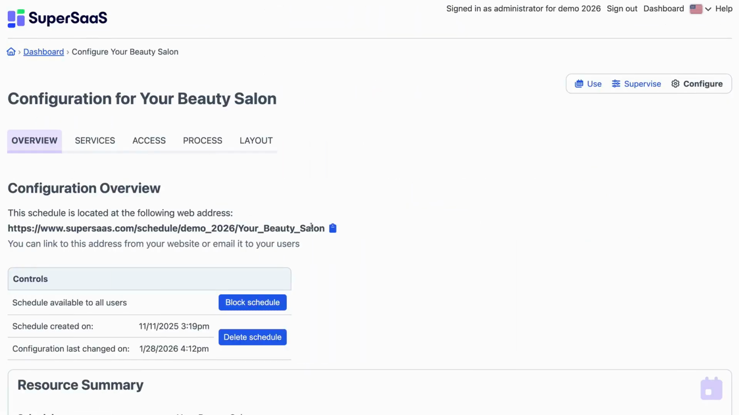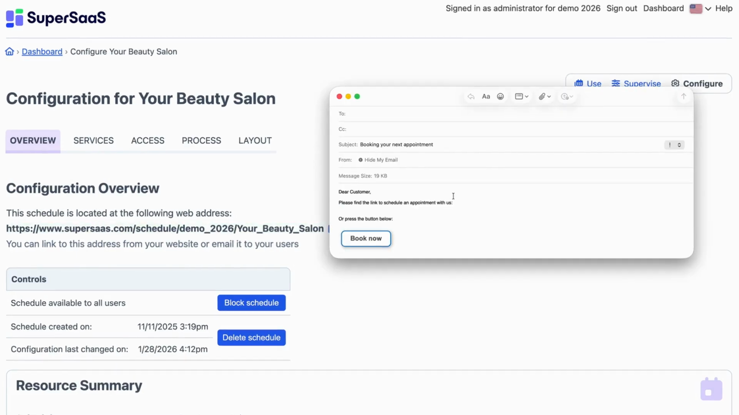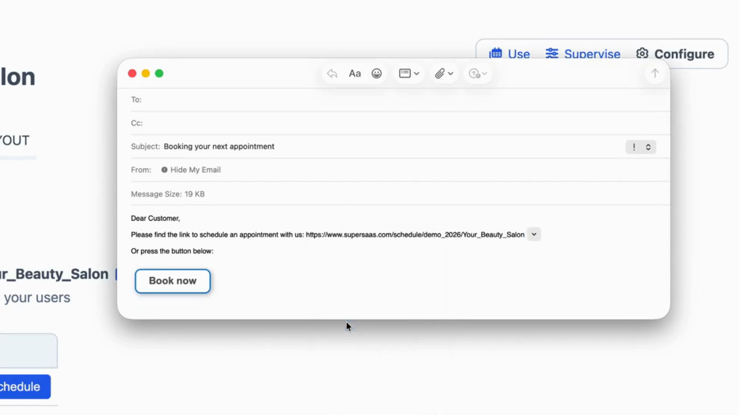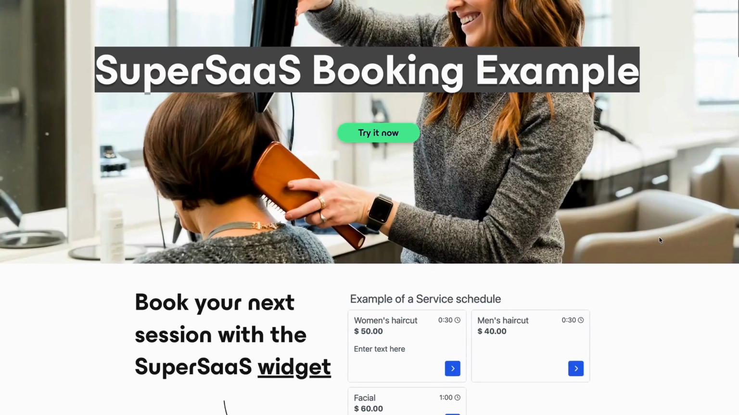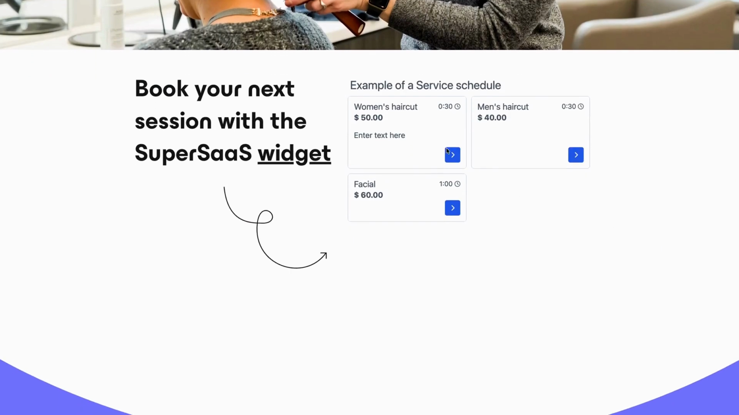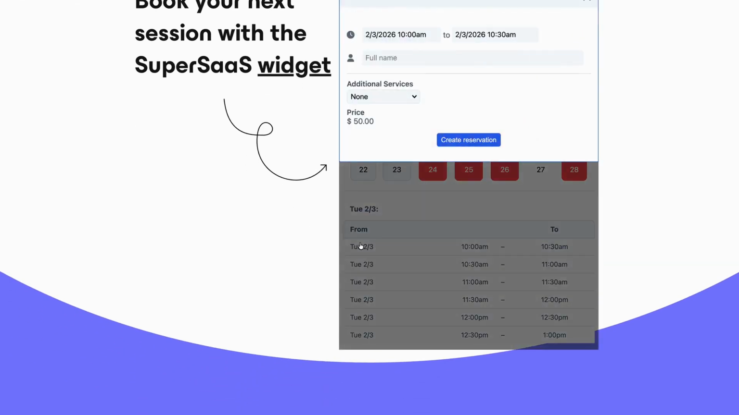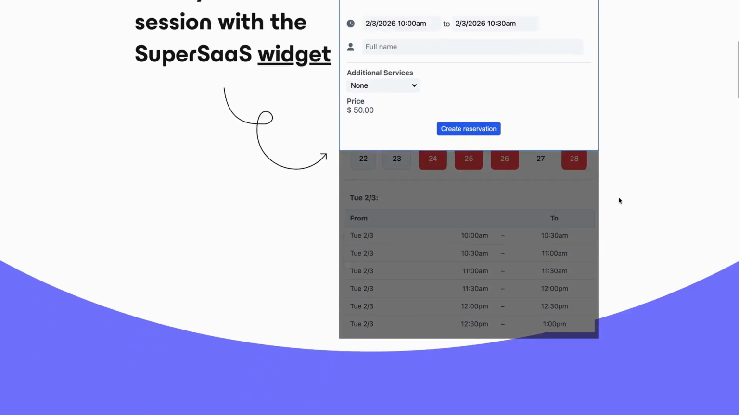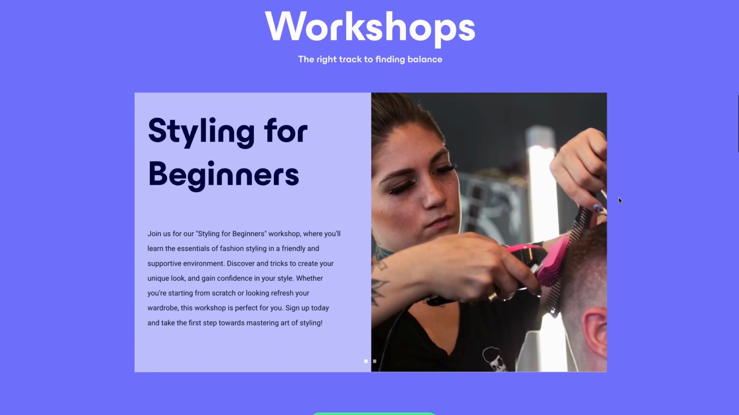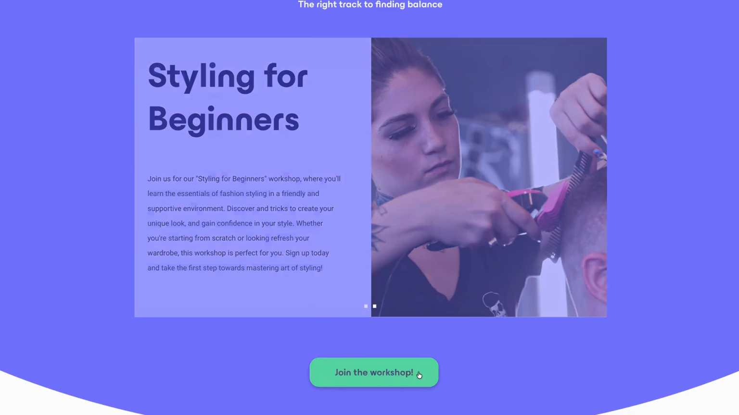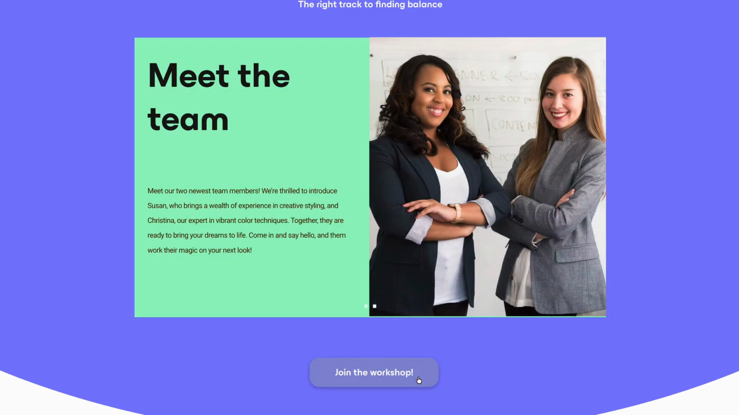Once your schedule is set up, you can simply share the link with your clients. Just copy and paste it into an email or a text message as a link, or create a button using our button generator. For a professional and seamless booking experience, embed the schedule directly into your website. Or add a button that links to a full-size schedule. There are countless variations possible, and in our next video, we'll show you how to easily do this.